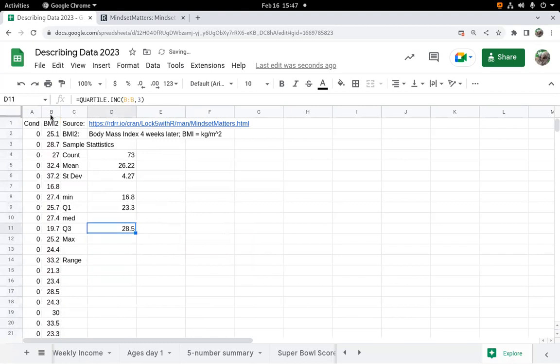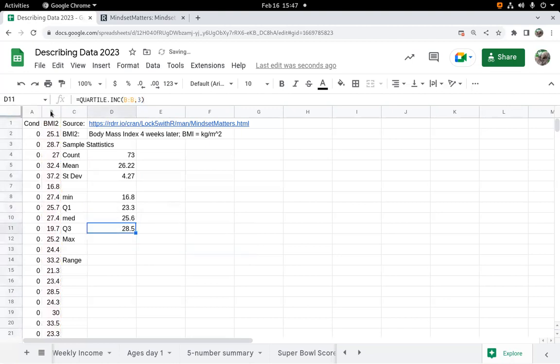So again, that marks the position in the list if they were in order, where about 75% of the other numbers are below this number. And the 23.3, that means about 25% of the values are less than or equal to 23.3. Median marks the 50th percentile, the second quartile. We're just going to use the median command.